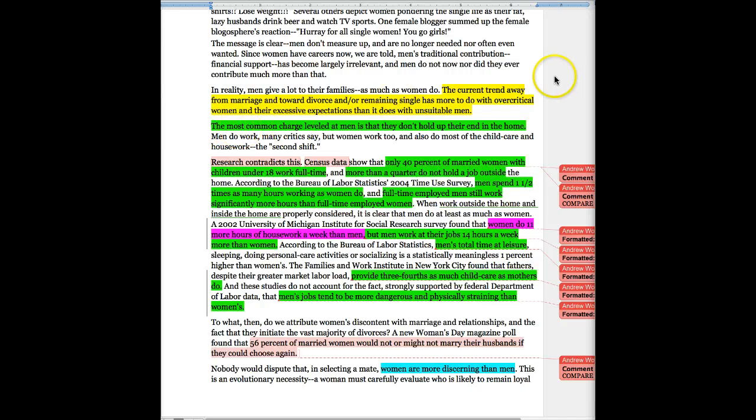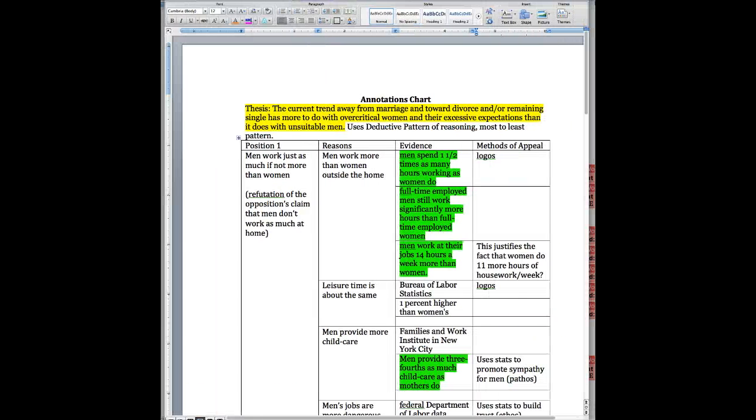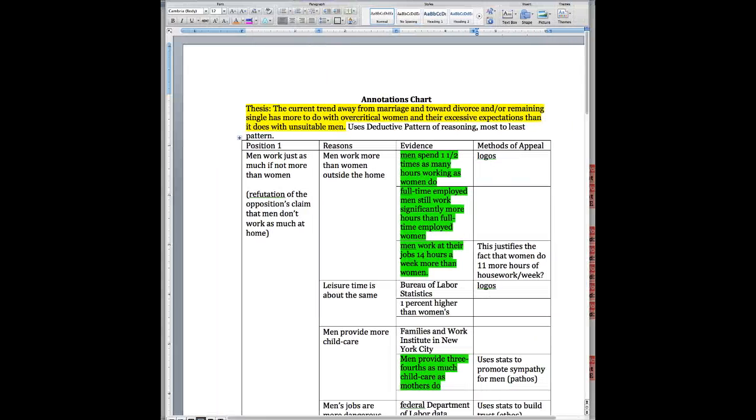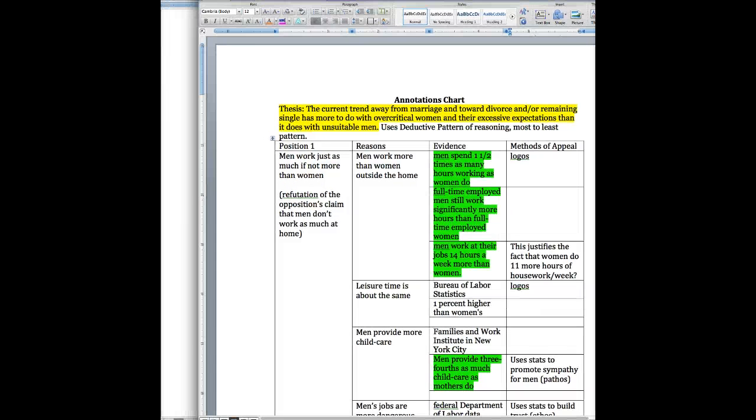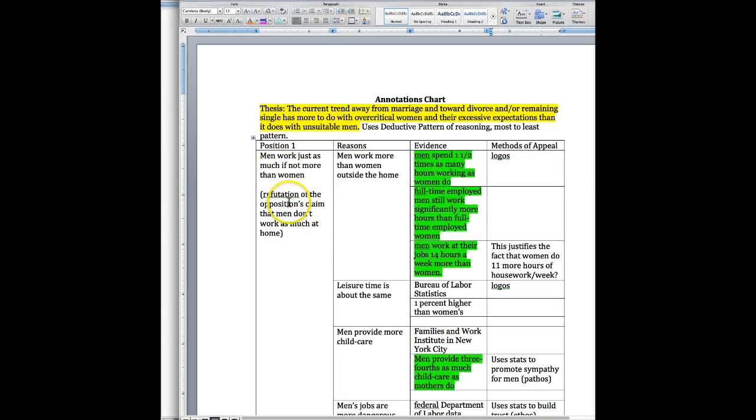So I will jump back over here to my annotations chart, and here I put down position 1. This is their refutation, and so they're saying that men actually work just as much, if not more, than women, and they provide their reasons.